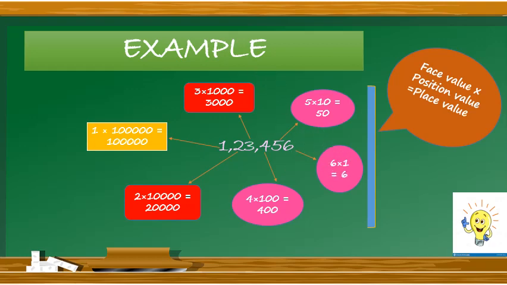Then the last one, 6. 1 into 6 is equal to 6. The face value of 6 is 6 and the position value is 1. So the place value will be 6.